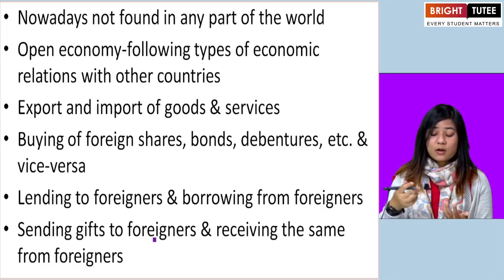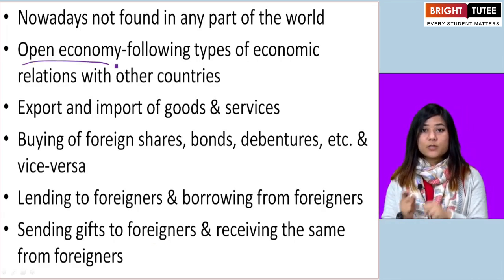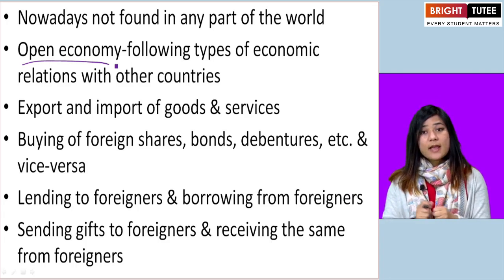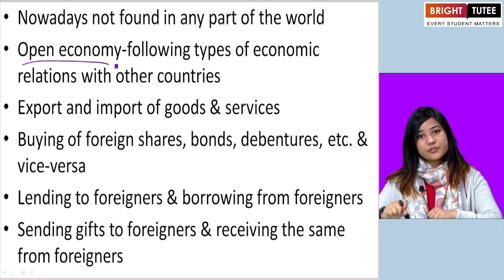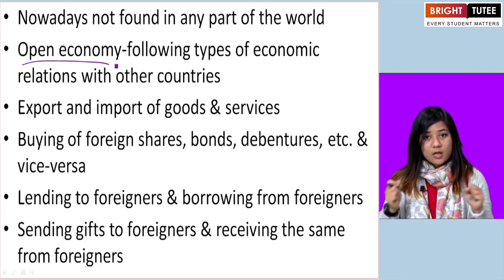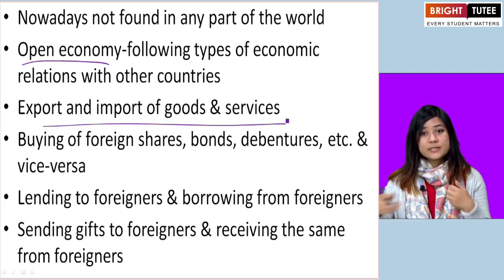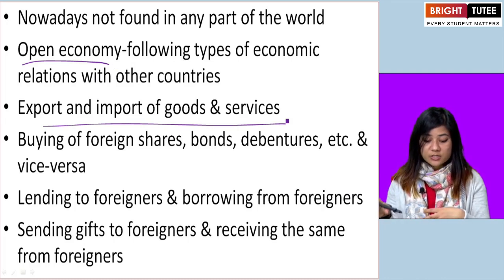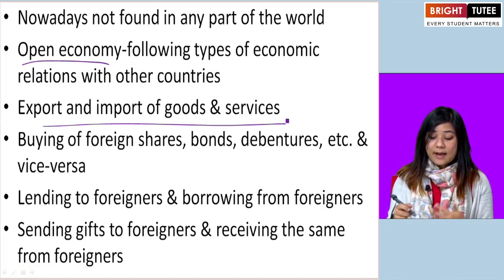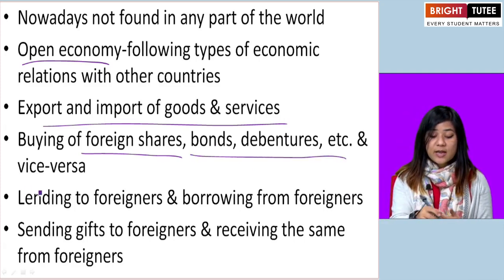What is open economy? Open is the opposite of closed. Here, the countries have economic relations with other countries or the rest of the world. That means they have export and import of goods and services between that country and other countries. And they buy foreign shares, bonds, debentures, etc., and vice versa.